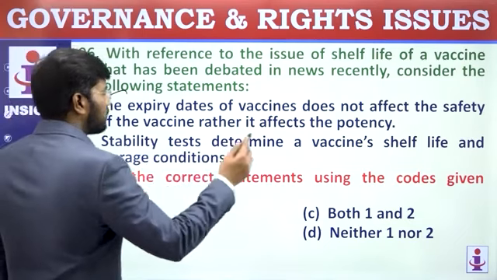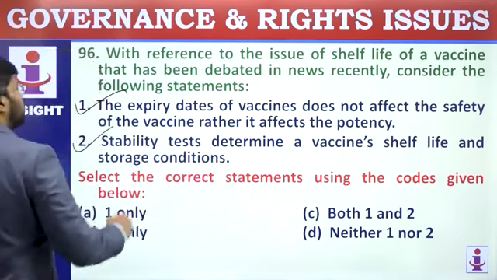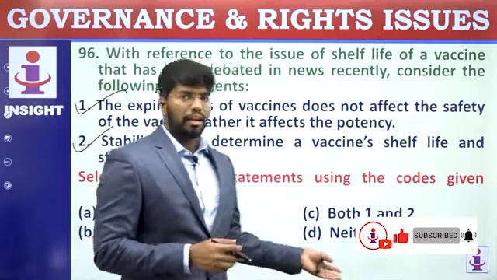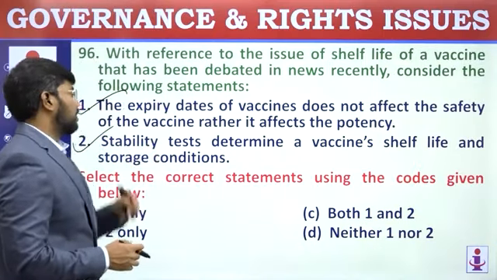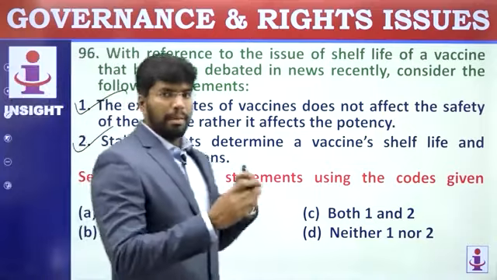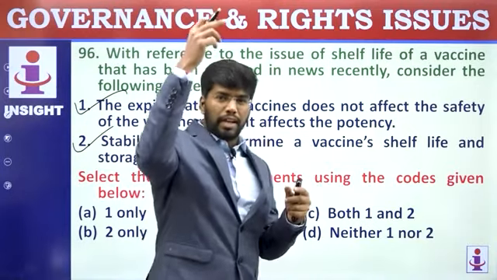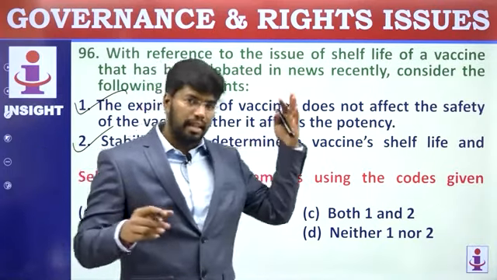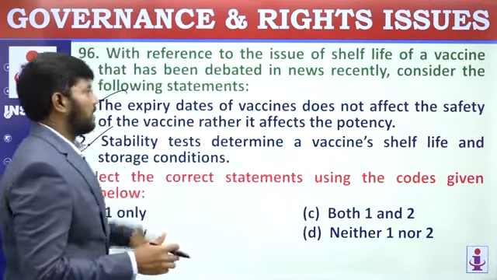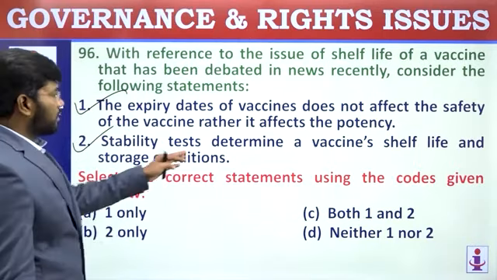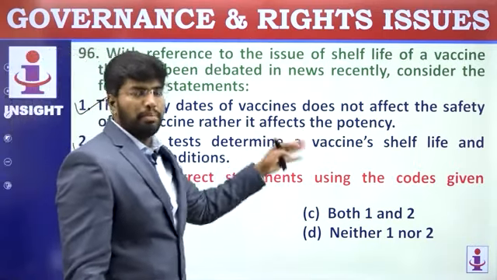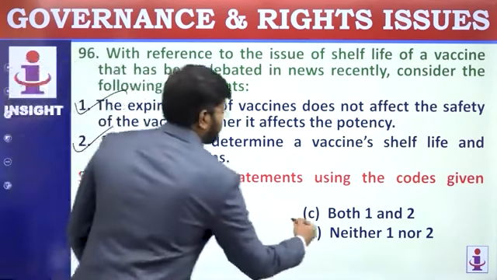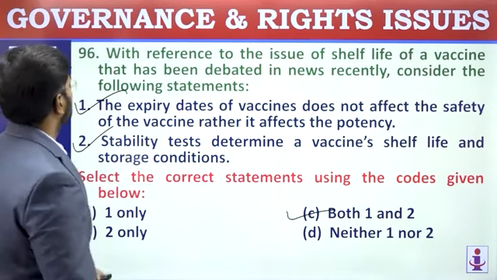Stability test determine vaccines shelf life and storage conditions. This is a test conducted by health organizations, World Health and drug control organizations. They check for that stability test. How many months they keep in a storage facility, they keep in different temperature levels, in cold climates, in extreme hot climates, and they check the stability of the particular vaccine. So stability test is to determine vaccine's shelf life based upon temperature, region, these things. So both the statements as such are correct. They are asking for correct statements.